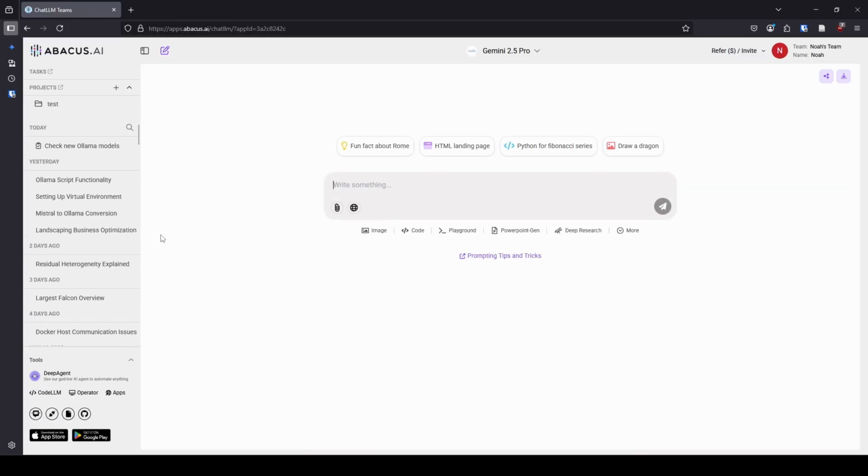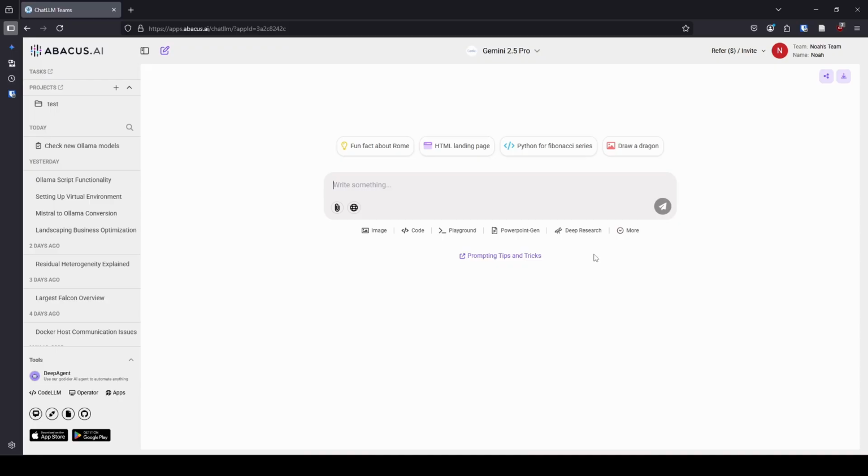Okay, so the next thing that I want to show you is down here at the bottom, you can see we have a number of tools. We have Deep Agent, we have Code LLM, we have Operator, and we have apps. I will say right now, I have not used Code LLM at all, 0 times. I probably should. I should try it because it's already included with what I have. I just haven't tried it. In terms of Operator, literally same thing. I have not used Operator at all outside of using Deep Agent, which I used once. Same thing with apps. I haven't used apps at all because I just haven't had a use case for it. But I did use Deep Agent.